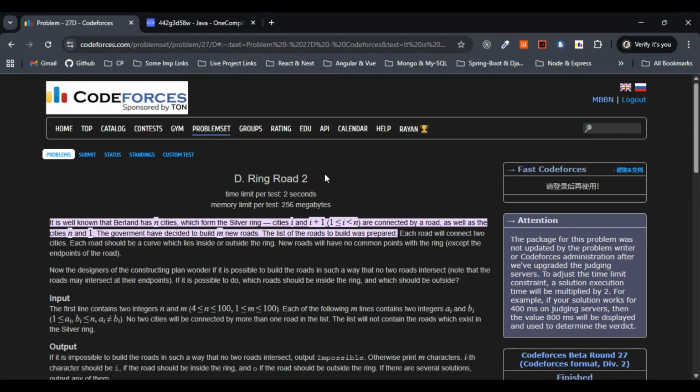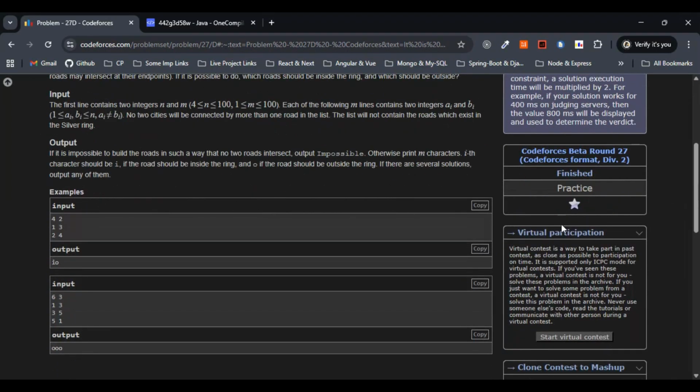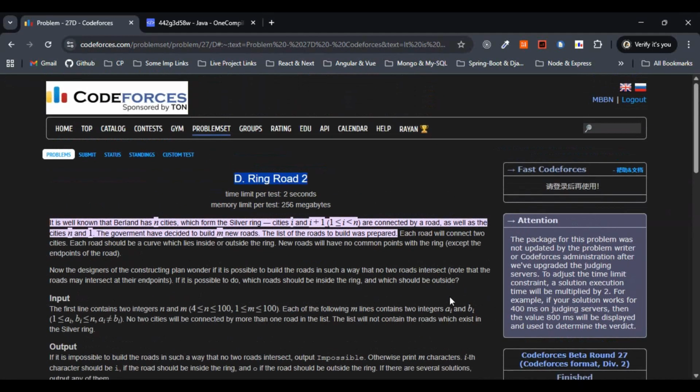Hello everyone. So today let's solve the problem Ring Road 2, right? This was asked in Codeforces Beta Round 27. It's a Codeforces format, rated for Division 2 actually. This is fine. Let's see what the question states here.